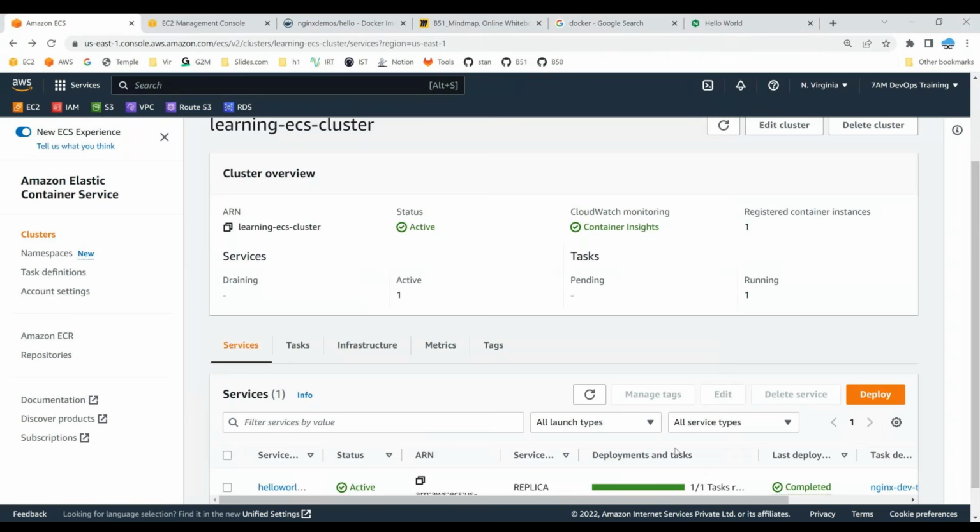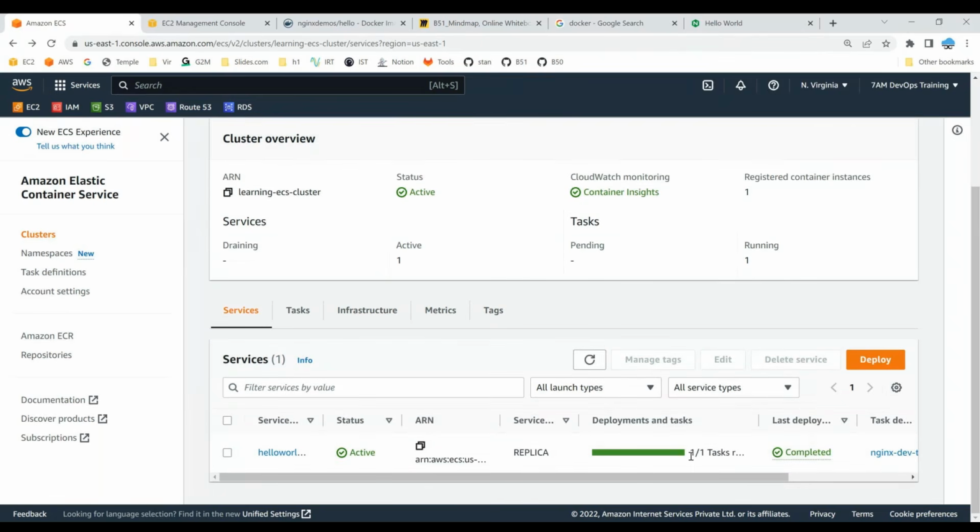For example, if one task is in progress, right? Okay, one task is running. Do refresh it. One of 3. Can you see this? It will be very, very quick. So what it's going to do is it's going to create one more server in the backend, and it is going to run your container. So it happens very quick, very, very quick. So you won't be knowing it.